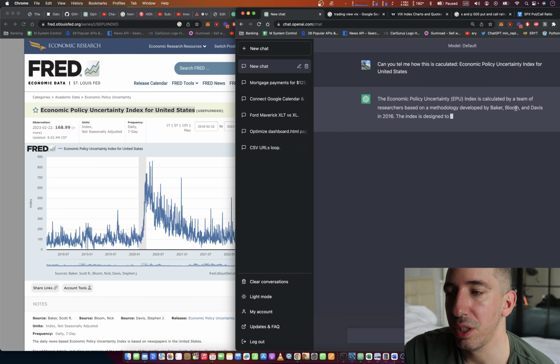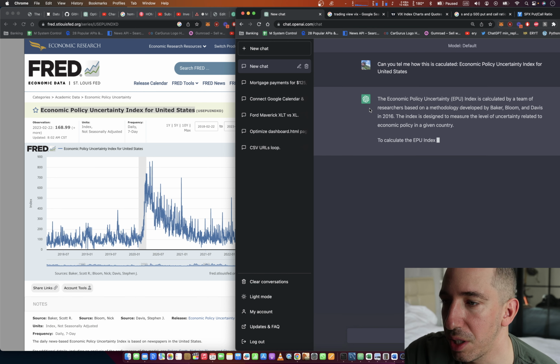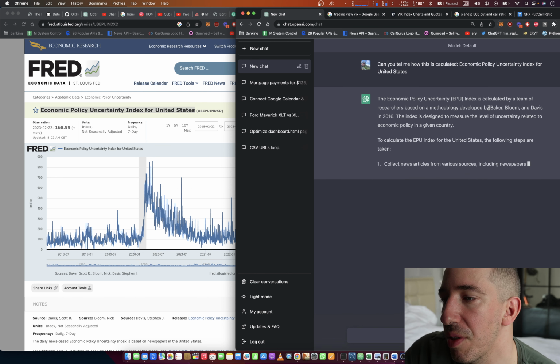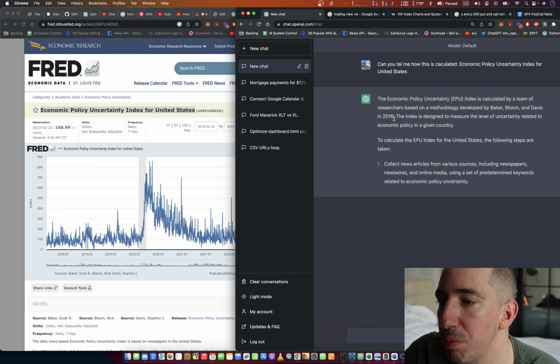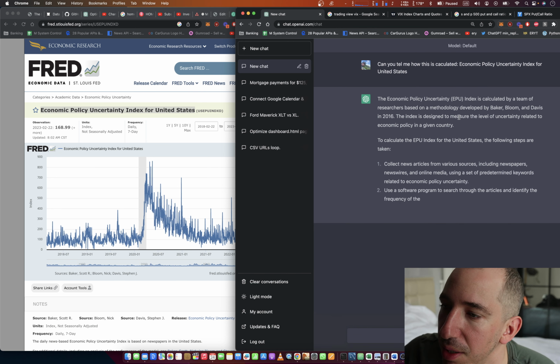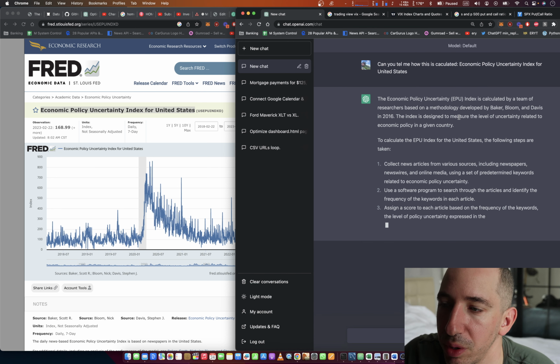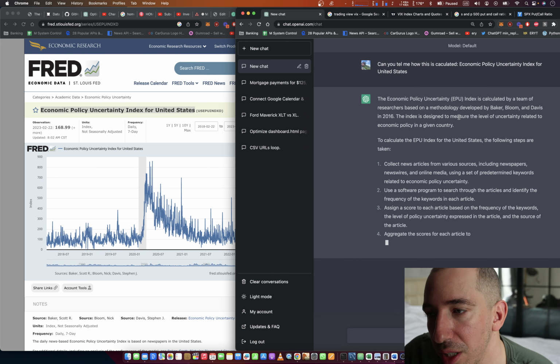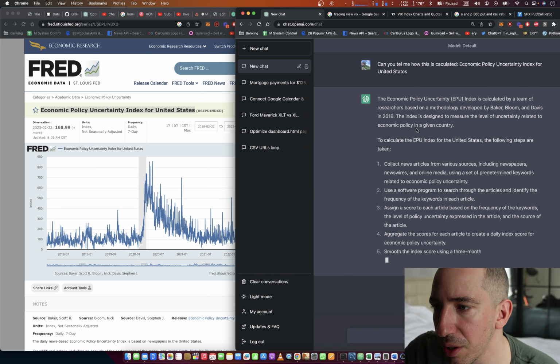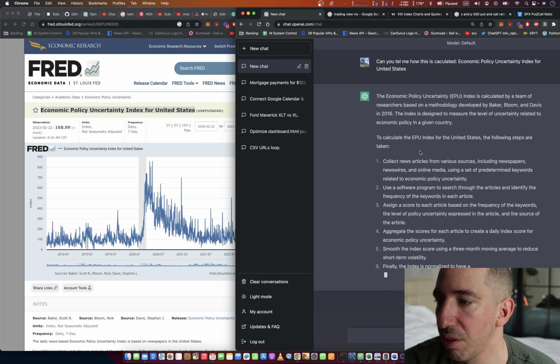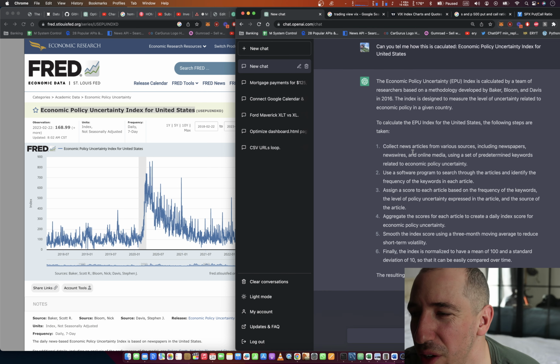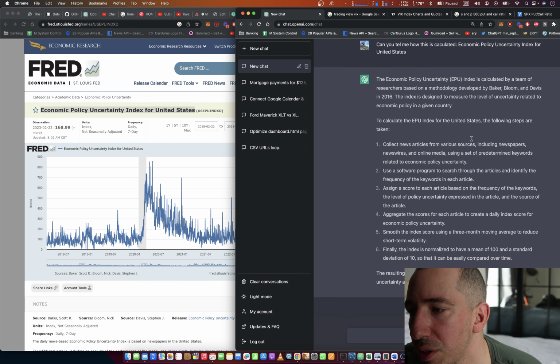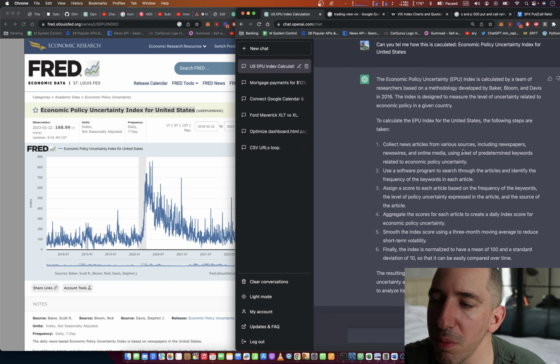The Economic Policy Uncertainty Index is calculated by a team of researchers based on a methodology developed by Baker, Bloom, and Davis in 2016. The index is designed to measure the level of uncertainty related to economic policy in a given country. To calculate the EPU, the following steps are taken. Collect news articles from various sources, including newspapers, news wires, and online media, using a set of predetermined keywords related to economic policy uncertainty,